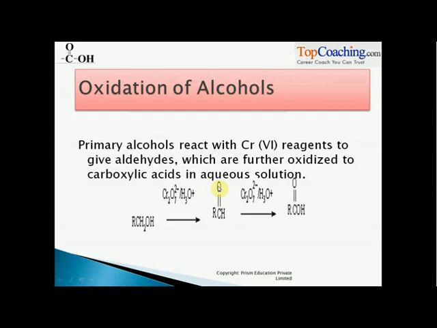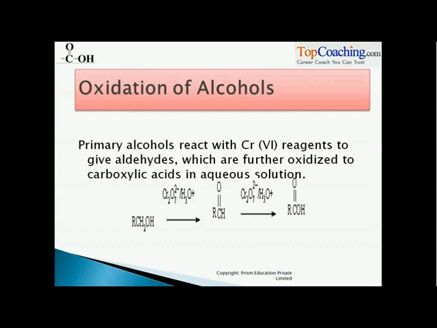Remember when we were studying the preparation of aldehydes and ketones, we discussed that we have to perform those reactions under very controlled temperatures and conditions. Why so? Because in those cases we wanted aldehydes as the product. So as soon as the aldehyde was prepared, we had to stop the reaction, because these aldehydes further get oxidized to form carboxylic acids. And do you remember what happens when secondary alcohols get oxidized? They get converted into ketones, right?